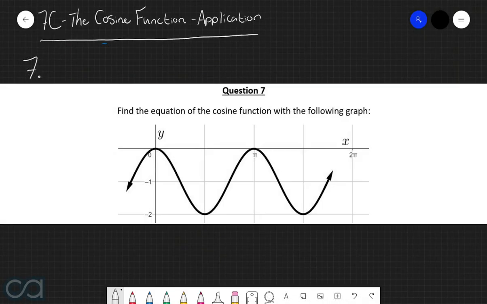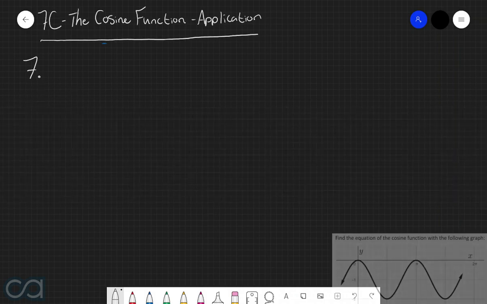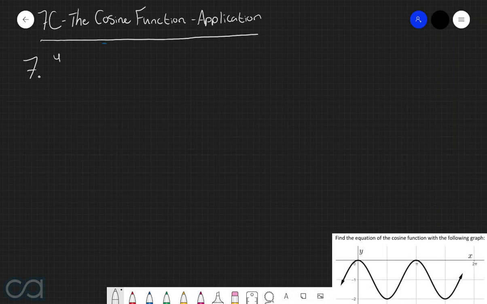Question 7. Find the equation of a cosine function with the following graph. Alrighty, so with a question like this, our ultimate goal is to write this cosine function in the form of y equals a cos of b multiplied by x take c, all plus d. So we now need to find the values of a, b, c, and d.